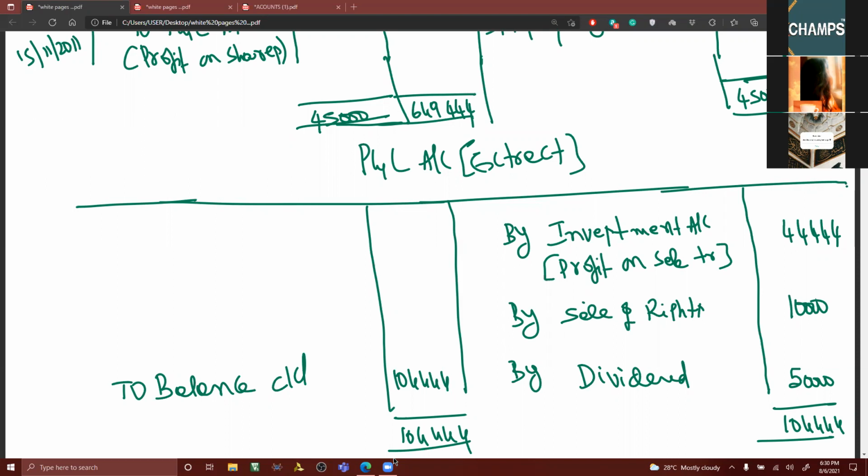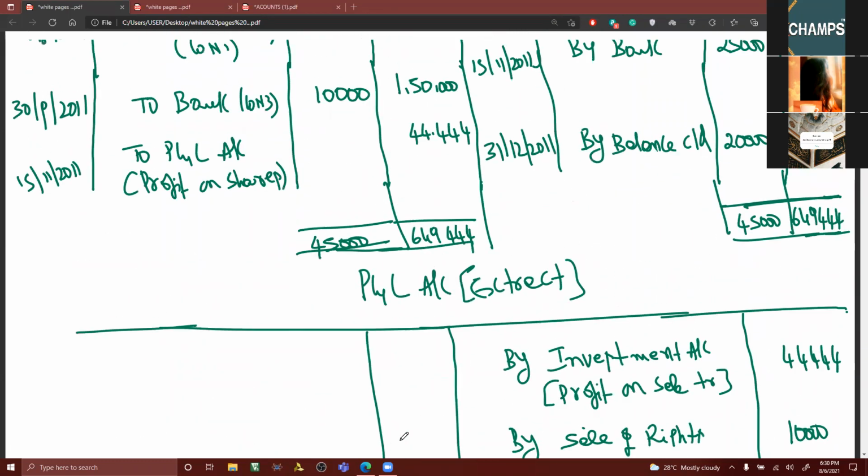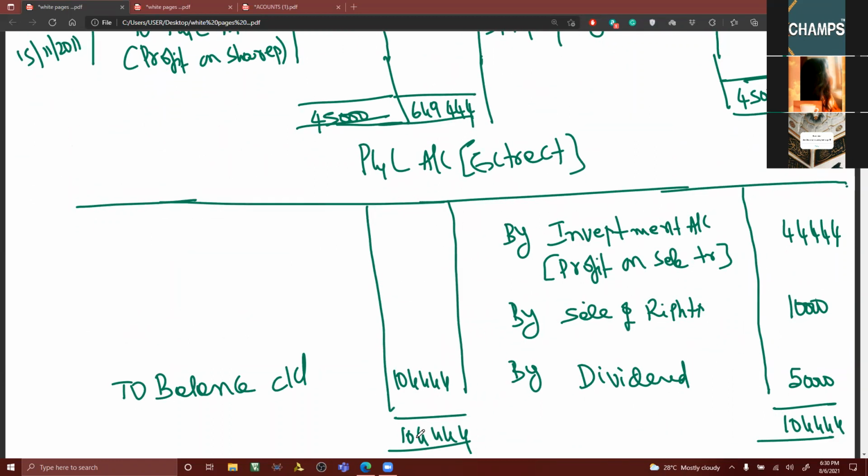Yes. Got it? Like you have to go for that particular major heading. Under that, you have to write that, and that can be taken to statement of P&L. Generally, as I told you, extract means how it will be credited, how it will be debited. That's it. Okay. Then next point. That's it. The problem has been completed.